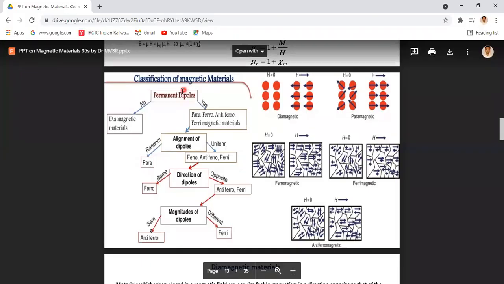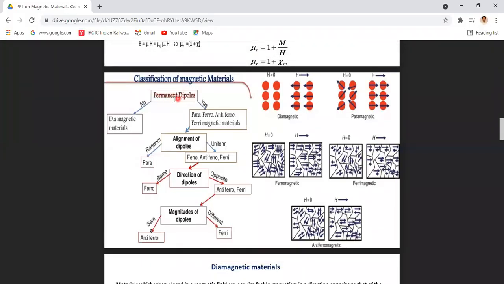Those materials which are not having permanent dipoles are known as diamagnetic materials, and those materials which are having permanent magnetic dipoles are classified into para, ferro, antiferro, and ferrimagnetic materials.